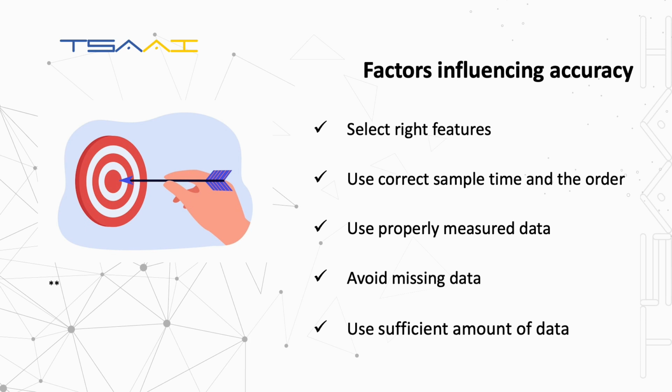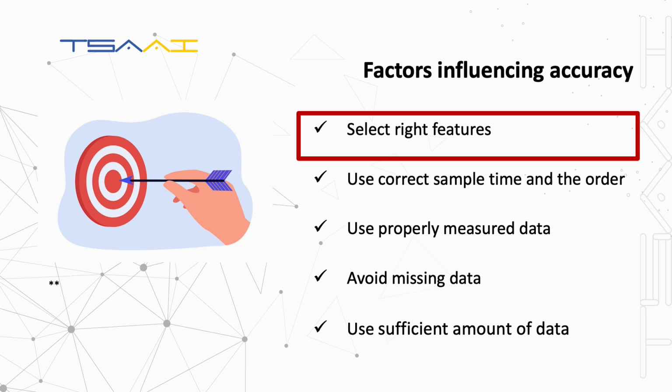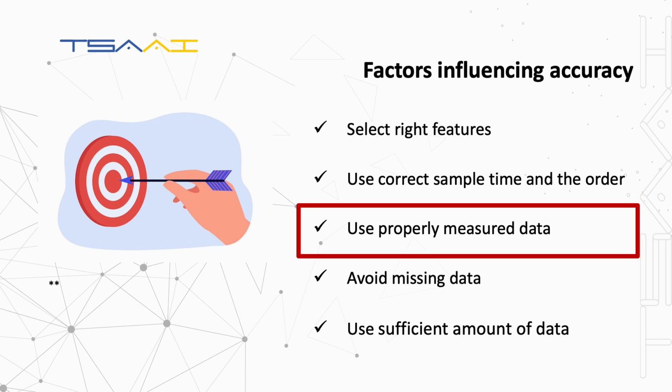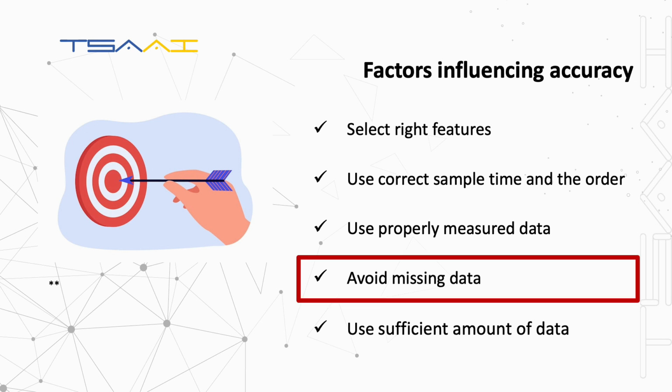The main factors influencing the accuracy of the model are related to quality of data, its preprocessing, and feature engineering. First of all, the features that correlate with the predicted value have to be chosen very carefully. It's important to pay special attention to the sample time and dynamical order of the model. We must use only data that can be properly measured. Please note that it means not only accurately measured physical values, but also keeping precise sample intervals of measurements.